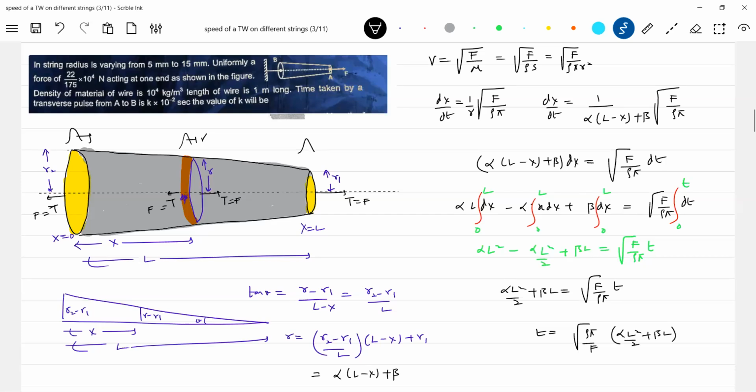Substitute alpha and beta, then solve it. We'll get the required equation. This will be your answer.